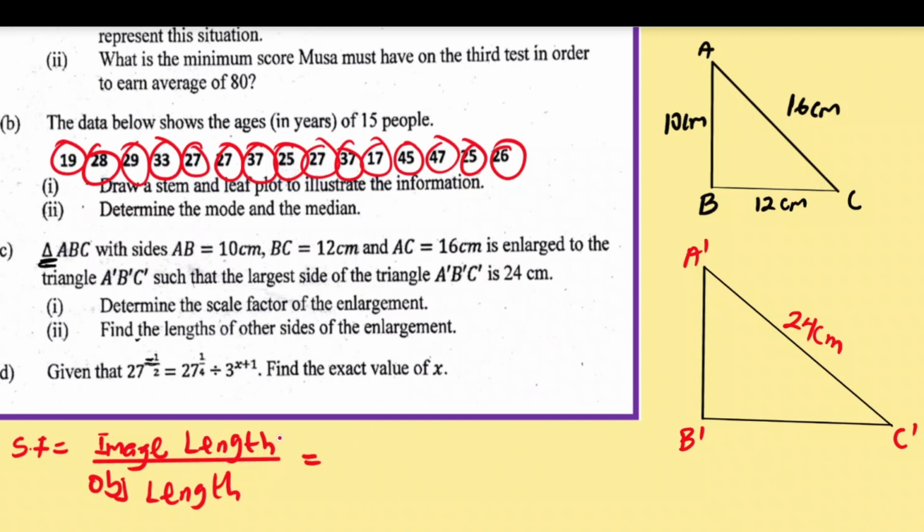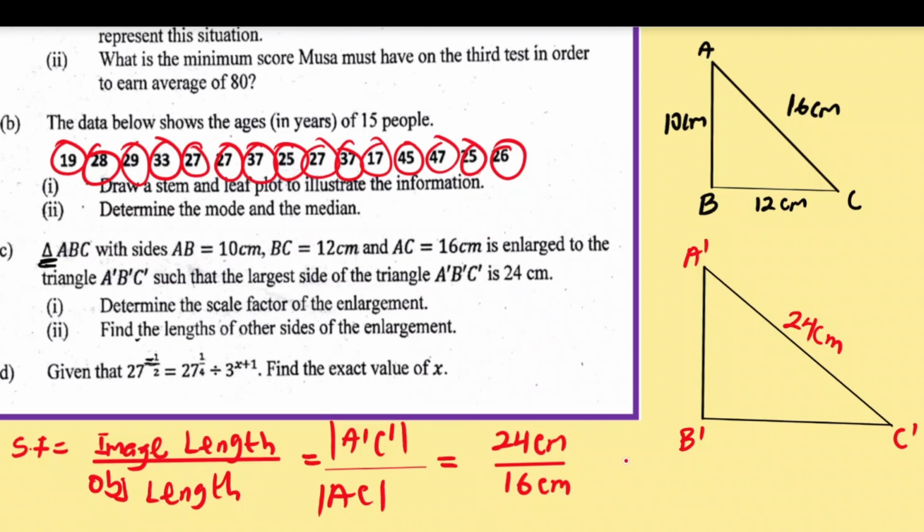So the length of image, and the image is going to be A1, C1. So we have A1, C1 here. Now out of, we have AC. That's the side AC. So you just have to do substitutions. A1, C1 is going to be 24 centimeters out of AC, that is 16 centimeters.